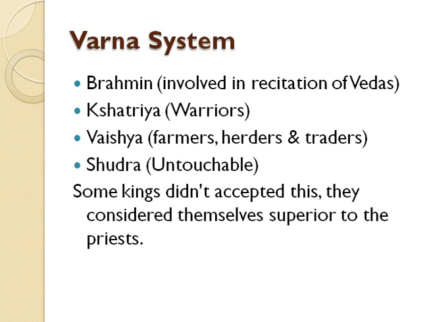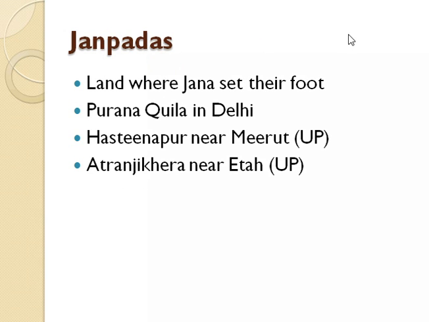So the next is Janapadas. What is this Janapadas? The name itself indicates that Jana means people and Pada means foot. So these were basically the lands where the Jana set their foot. Here you will see a few sites like Purana Qila in Delhi, Hastinapur near Meerut in UP, and Atranjikhera near Etah in present day UP. These are some of the places where the Janapadas were.